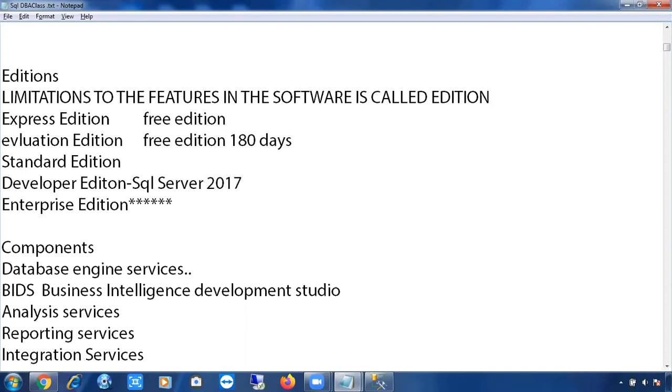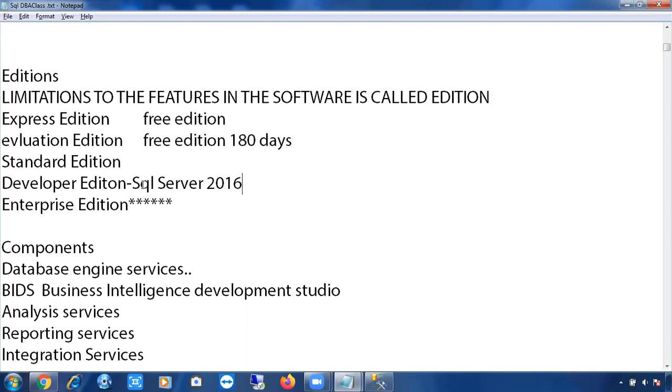Up to SQL Server 2016, this developer edition is not free. From SQL Server 2017 onwards, developer edition is free. You can install it, you can download it, and you can work with it.